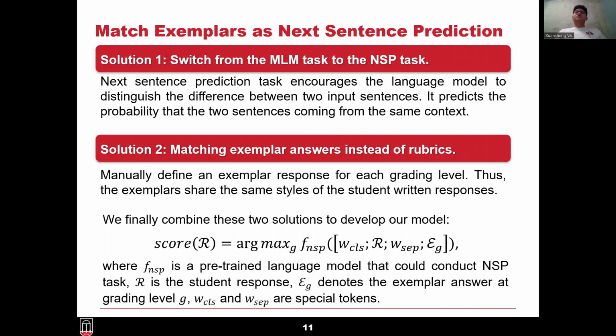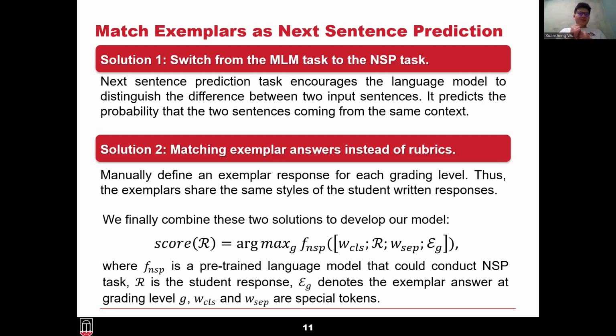Basically, we first switch from the masked language model task to the next sentence prediction task as our auxiliary training task. Instead of describing the definition of the scoring task, we use the NSP task, which was originally focused on estimating the probability that a pair of sentences falls into the same context.